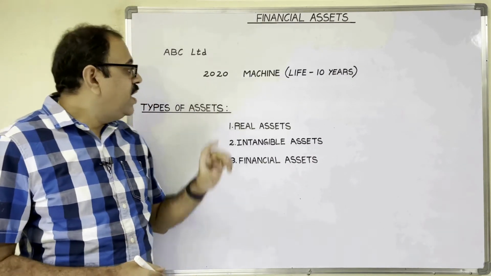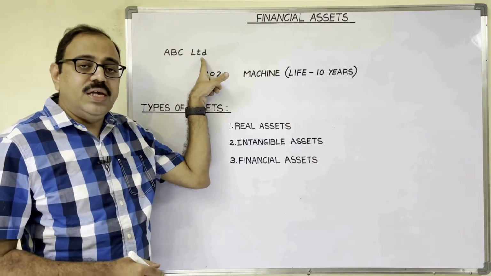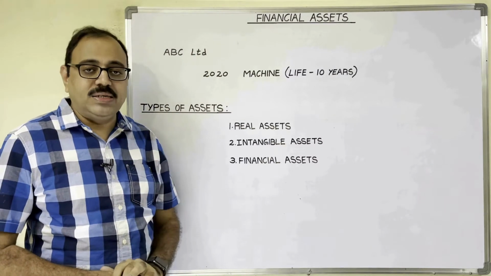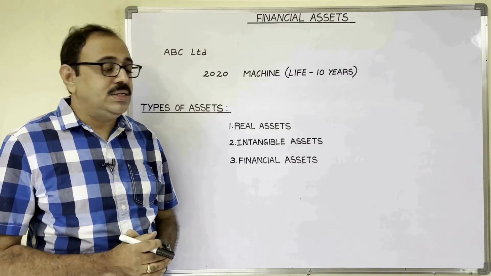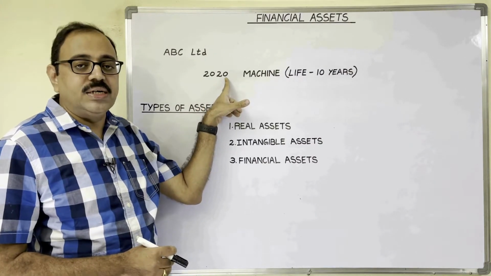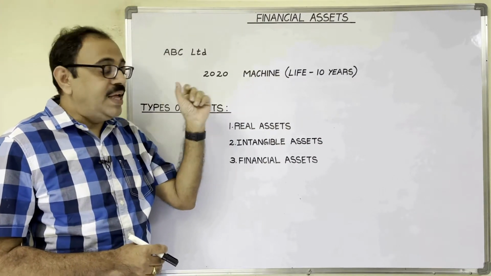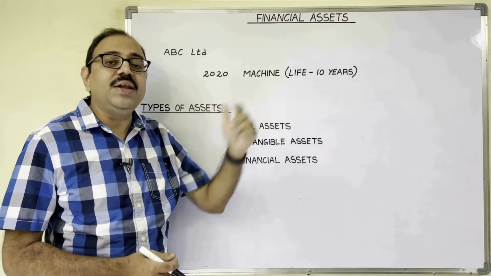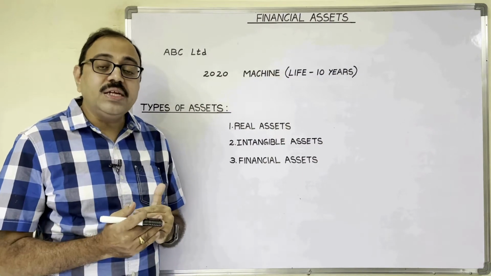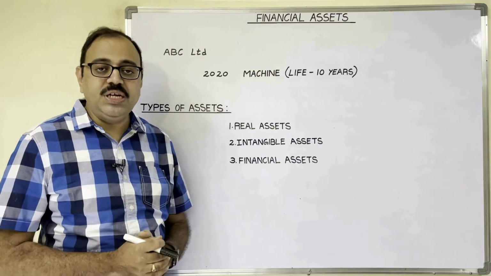For example, ABC Limited is manufacturing and selling pens. To manufacture pens, in the year 2020 the company purchased one machine for 10 lakh rupees. The estimated life of this machine is 10 years. So for 10 years, the company is going to use this machine.